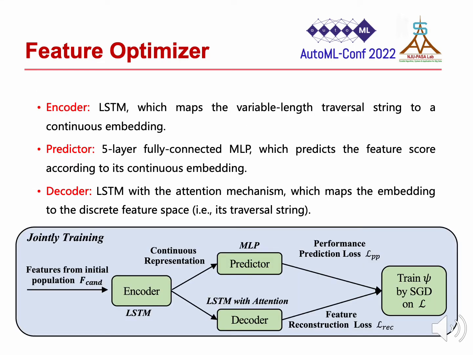The feature optimizer is the core of DIFER. It consists of three parts. The encoder is an LSTM, which maps the variable-length traversal string to a continuous embedding. The predictor is a 5-layer fully connected MLP, which predicts the feature score according to its continuous embedding. The decoder is an LSTM with the attention mechanism, which maps the embedding to the corresponding traversal string. After jointly training the feature optimizer for convergence, it is used to optimize the constructed features.